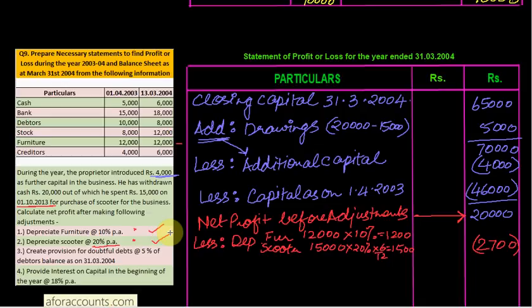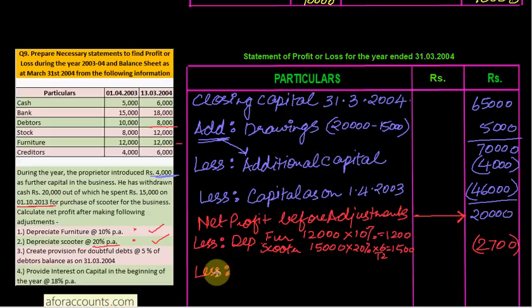Now what? Create provision for doubtful debts at the rate 5% of debtors balance as on 31/3/2004. Debtors है कितना 31/3/2004 को? Debtors on 31/3/2004 is 8,000. और जब हम provision बनाते हैं, net profit has to get reduced.